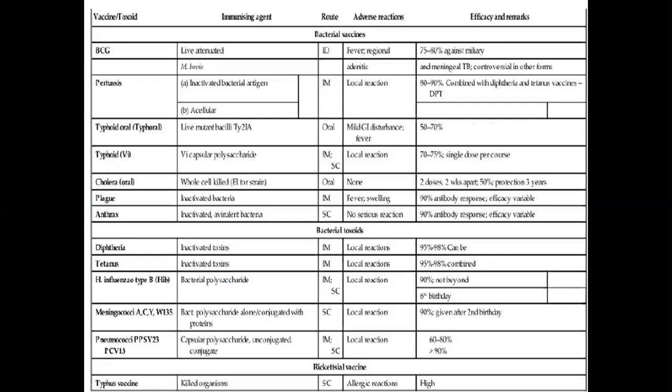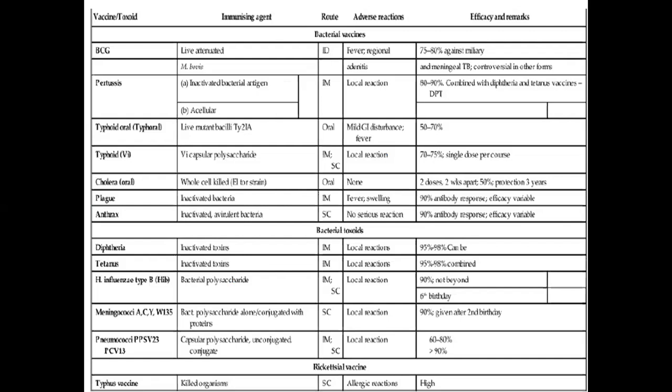In this table, we have bacterial vaccines, bacterial toxoids, and rickettsial vaccine. We'll learn about them in detail. First bacterial vaccine is BCG. BCG is given at birth. It is a live attenuated vaccine. It is given intradermally in the deltoid muscle. Its efficacy rate is about 75 to 80% against miliary and meningeal tuberculosis. Small adverse reactions like fever and regional adenitis may occur.